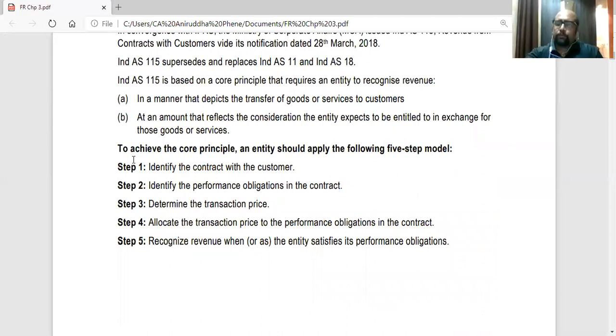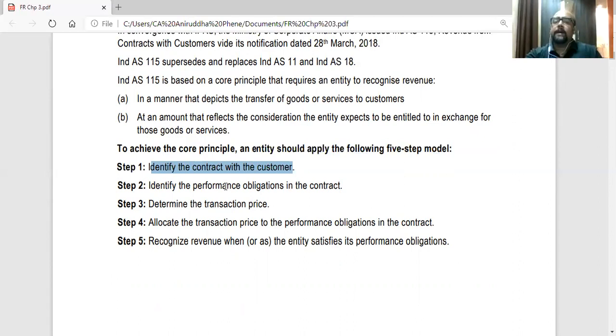Now, under revenue recognition, there are 5 core principles for revenue recognition. To achieve the core principles, an entity should apply the following 5-step model. So these are the 5 steps which we are going to study in this chapter, one by one. In each chapter, there are various sub-steps also, but these are the main steps. Firstly, identify the contract with the customer. Understand whether it is a contract or not. So first, it has to be a contract and with some customer.